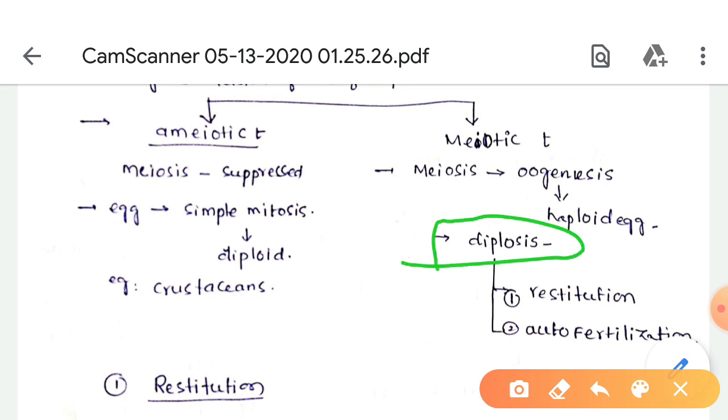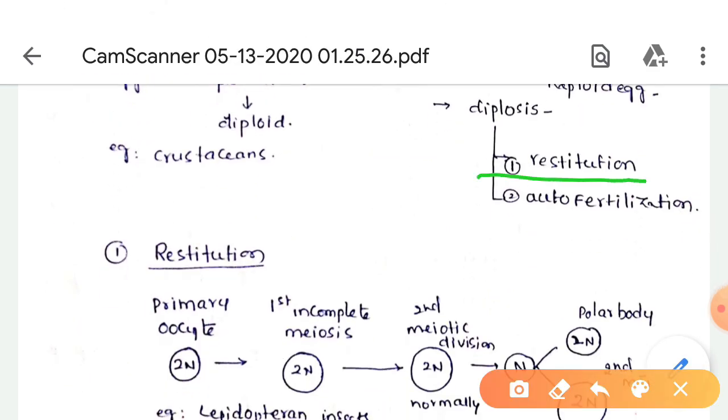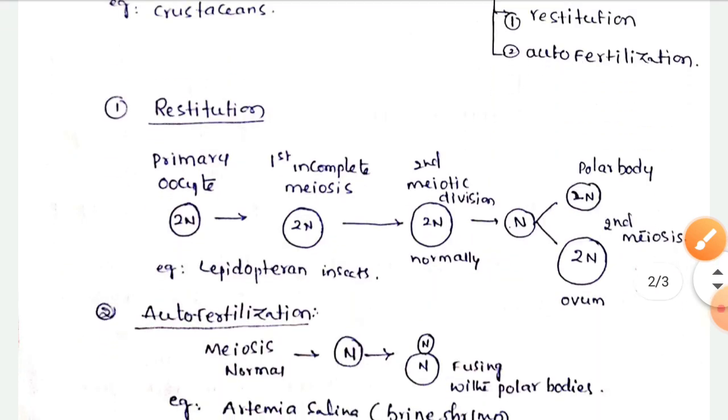Diplosis occurs in either of two ways: one is restitution, another one is autofertilization.